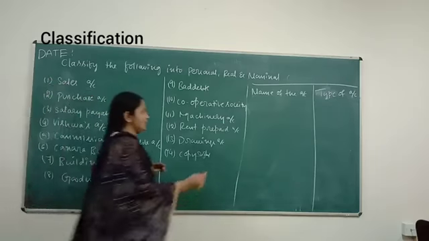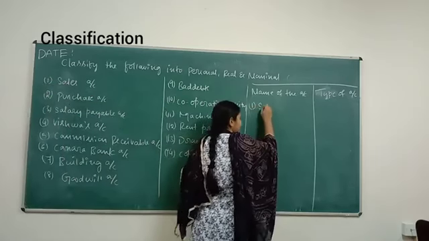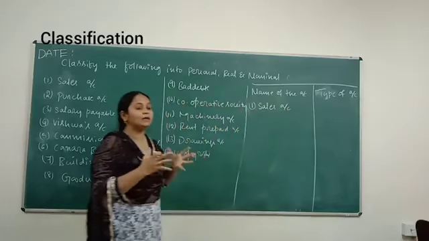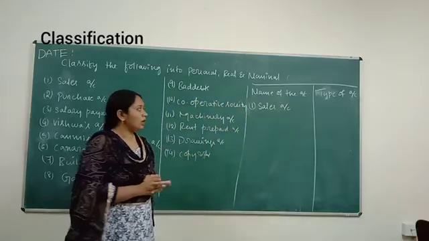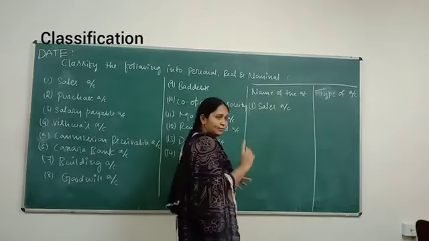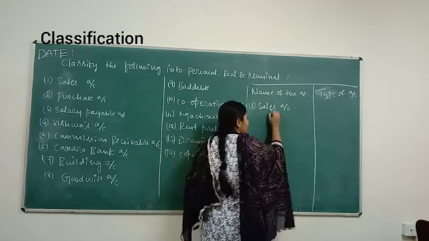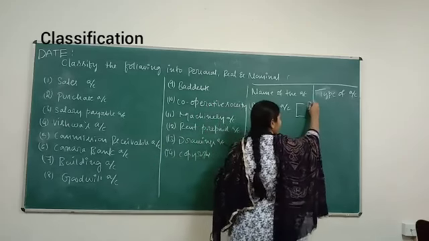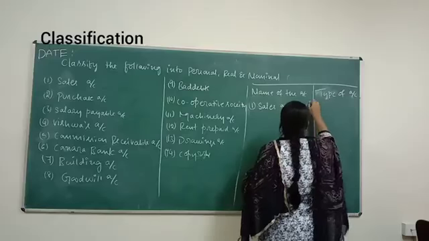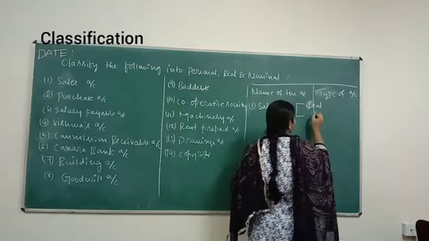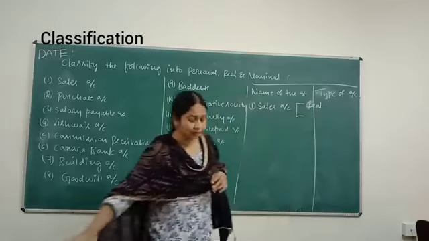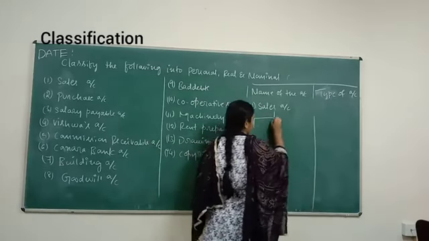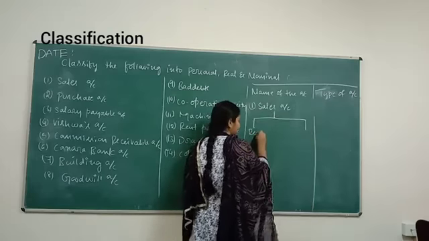First is sales. In the previous class, some students had a doubt. Sales account can be both real and nominal. I will explain the reason.